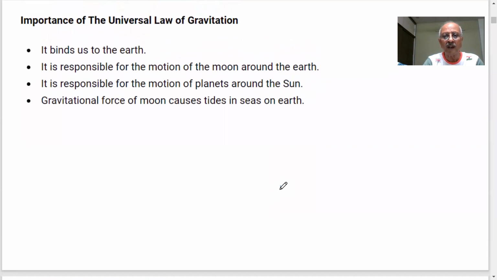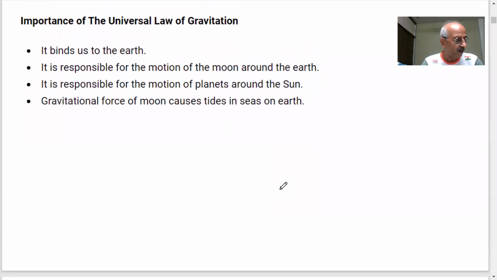I welcome you for another important session on gravitation. Last time we discussed what gravitation is. You have been told that there is a universal law of gravitation. It says that every object attracts every other object by a force which is directly proportional to the product of the masses and inversely proportional to the distance between the centers of the two objects. And the Earth's gravitational force is what we call the gravity of the Earth.